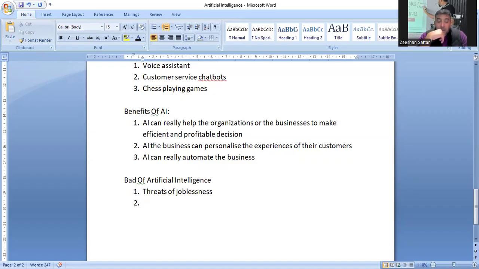And then number two, the second big problem is the cost. The one who has to turn on the artificial intelligence obviously has to design the system, and then to make the machine learn, they have to hire the experts to work on it. So the second problem can be the cost problem.